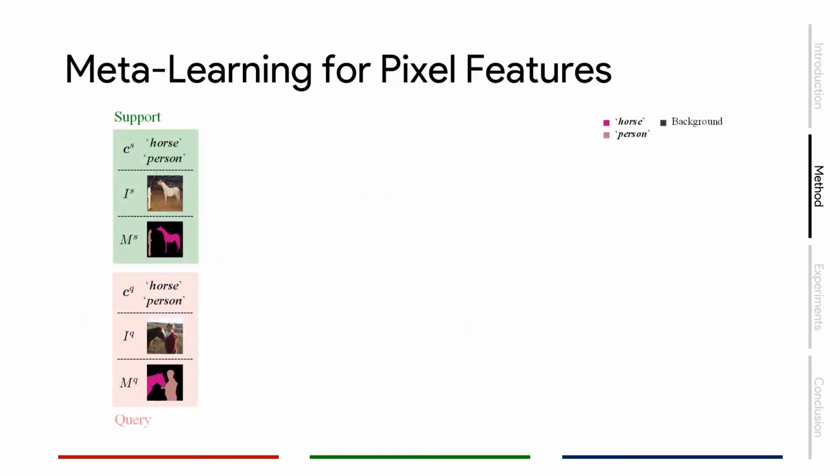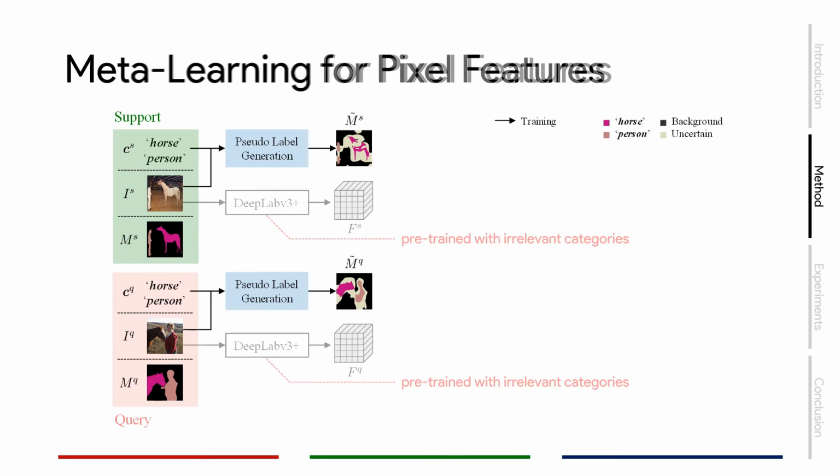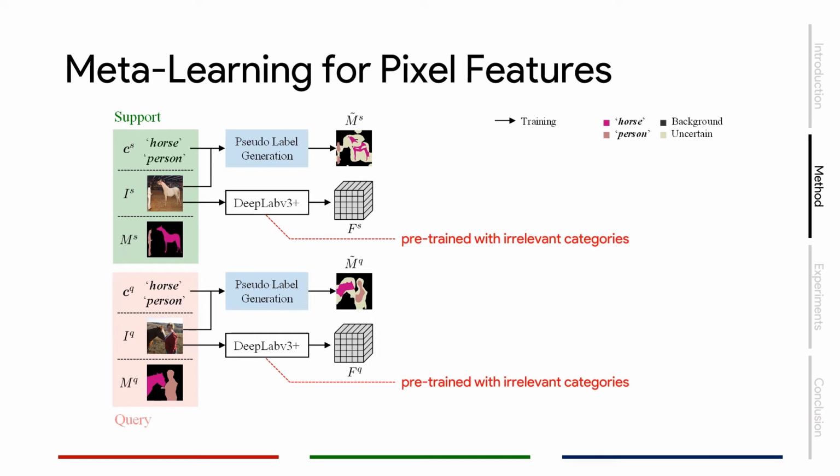The second phase consists of our pixel-level meta-learning framework. Following the episodic training scheme, we sample support and query sets at each episode. The input image and its image-level labels are fed into our pseudo-label generation model, resulting in pseudo-masks M tilde. We use our backbone network DeepLab-v3+ to extract pixel-level features of the input images. Here we note that the backbone is trained with irrelevant categories, which means that both base and novel categories are excluded from the backbone's training dataset.